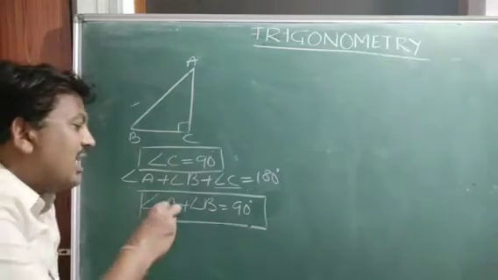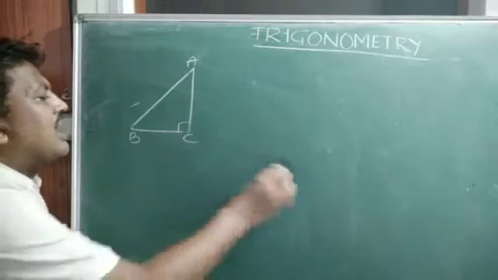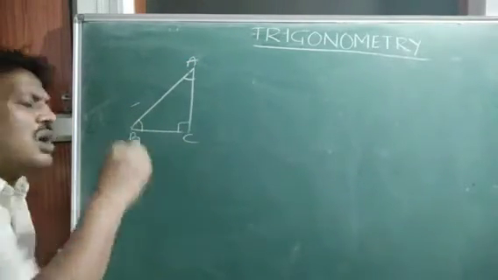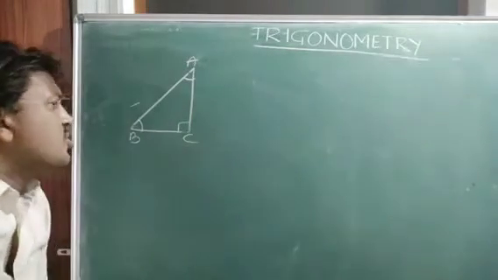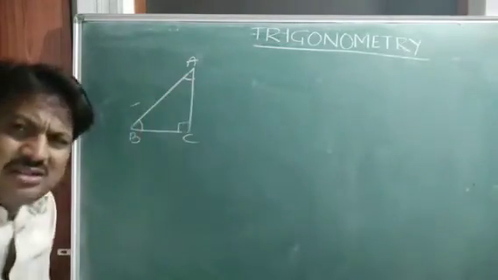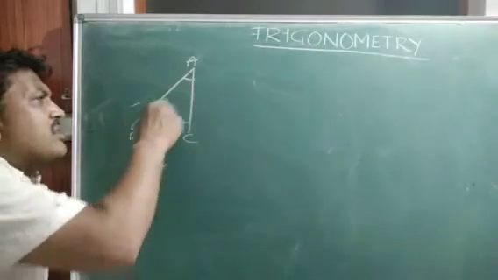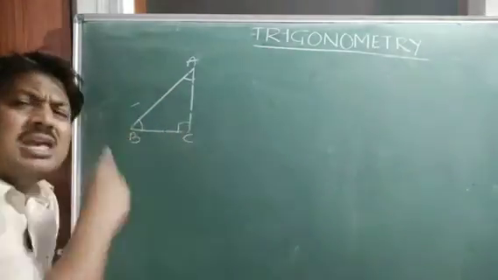So it means angle A and angle B both are less than 90, that is, both are acute angles. Angle A and angle C both are acute angles. And this term is very important here. Now children, our discussion will be around this angle and this angle. Whatever may be the vertex, that is not important. Our total focus will be on these two acute angles, but not on the 90 degree.